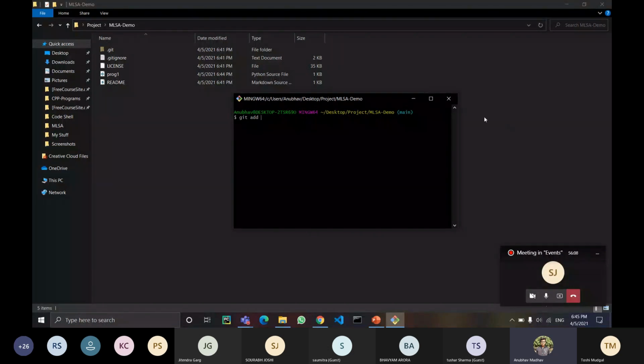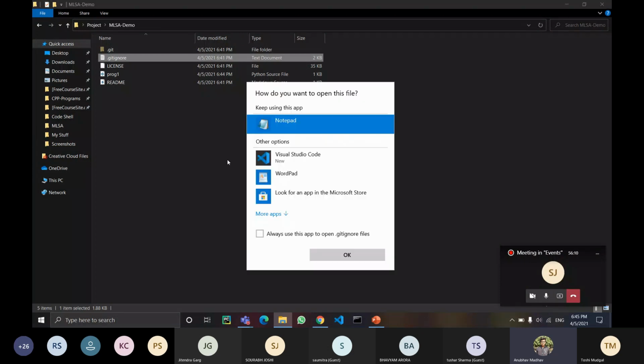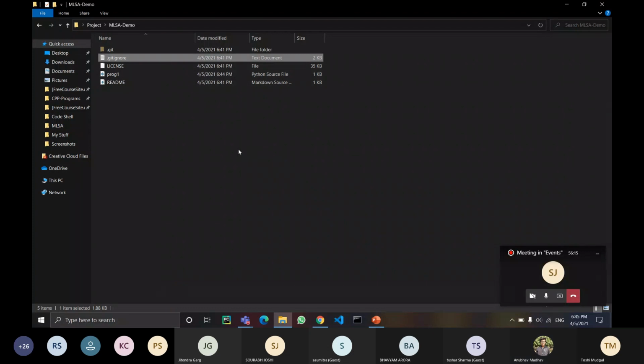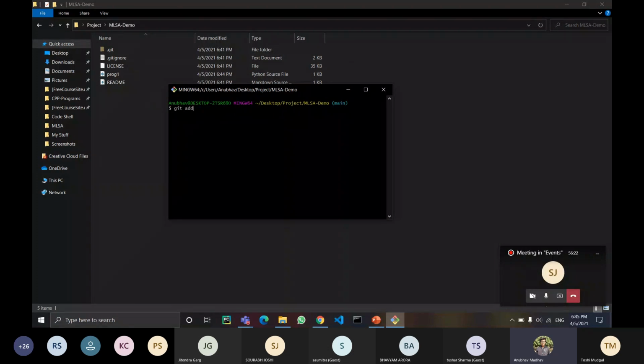The only thing is that whatever is inside git ignore will not be pushed. For now, this is Python template. I'll tell about this to you later on. First of all, let's try pushing it for once. I will write git add dot, then git commit, and M here stands for message. You can type in any message. Let's say project completed. You can type in a message so that you can understand it later on, that till what version did you work in your project, and then press enter. So all the changes are added and committed.